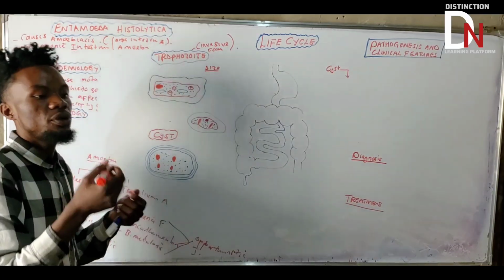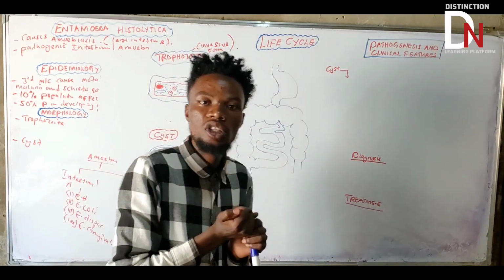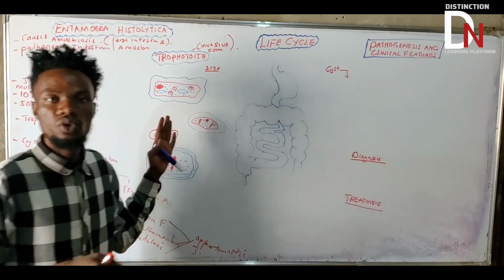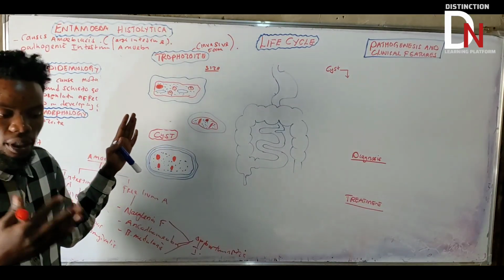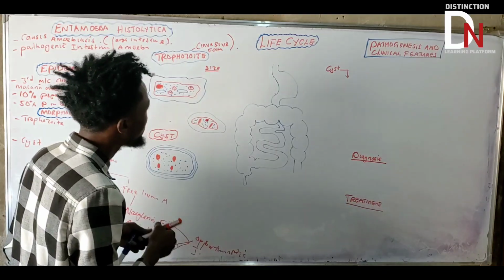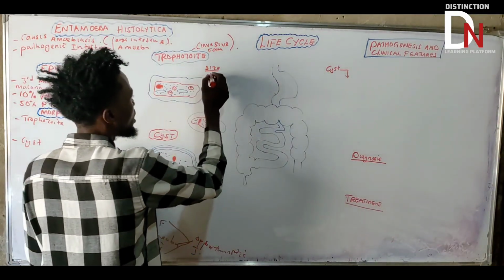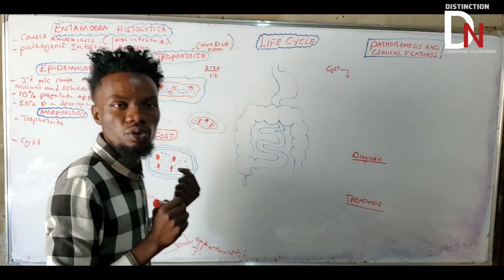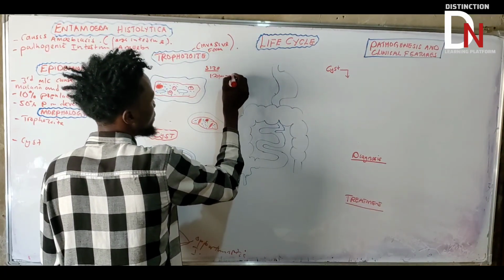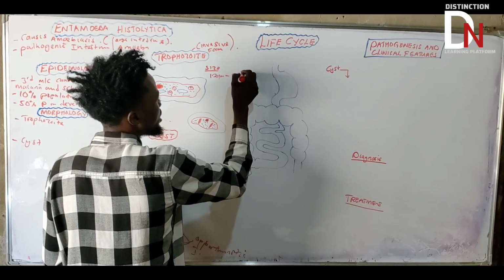Because we've got a lot of trophozoites in this protozoa organism, you need to understand the range of the size of this trophozoite. So what is the range? It has been estimated at about 12 micrometer to 50 micrometer, because it changes size like that.